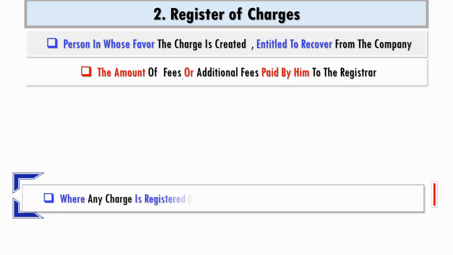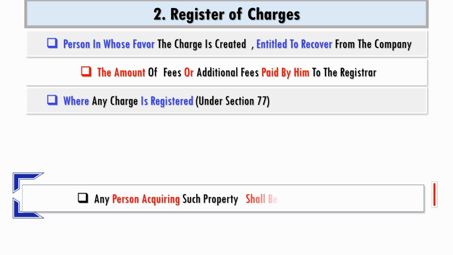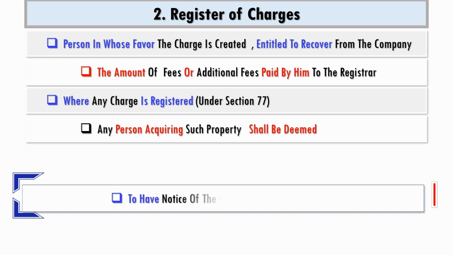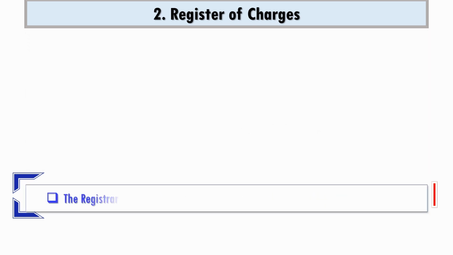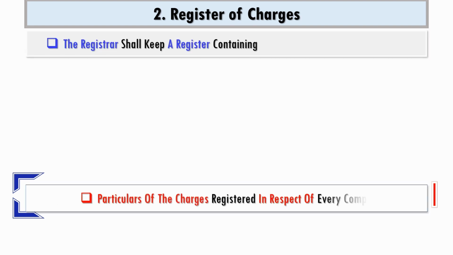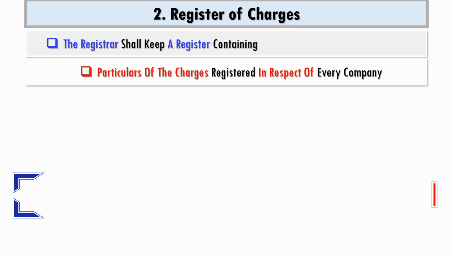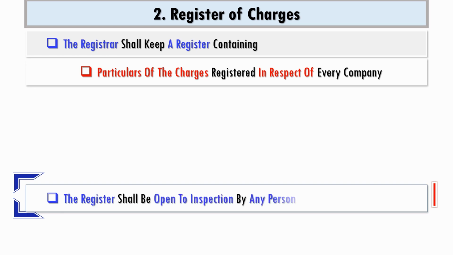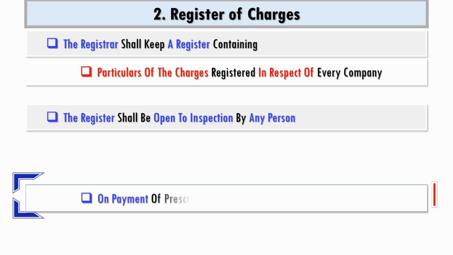Where any charge is registered, any person who acquires such property shall be deemed to have notice of the charge from the date of such registration. The registrar shall keep a register containing particulars of the charges registered in respect of every company. The register shall be open to inspection by any person on payment of a prescribed fee for each inspection.